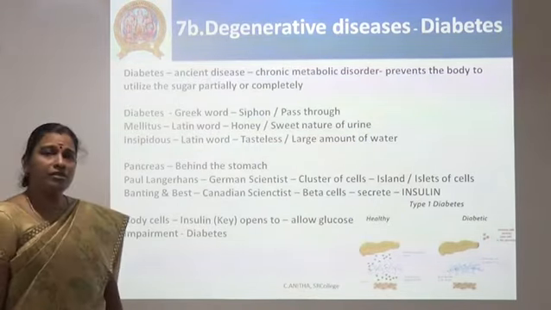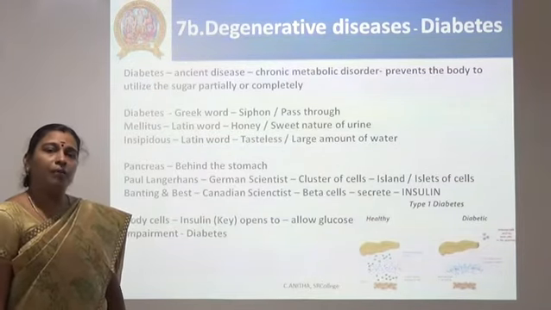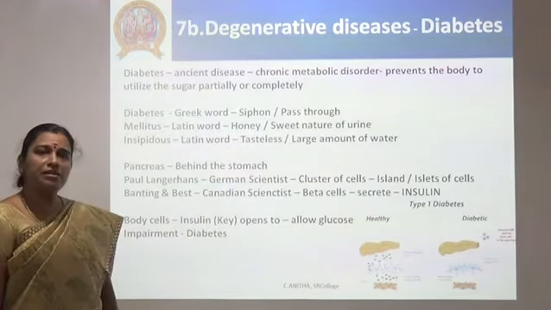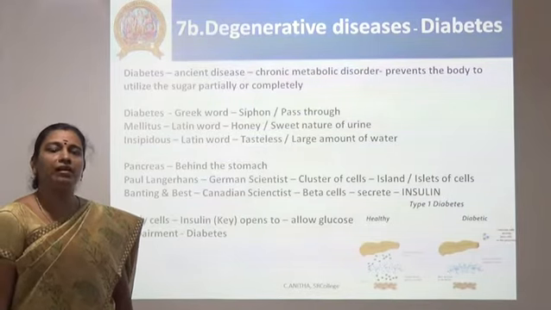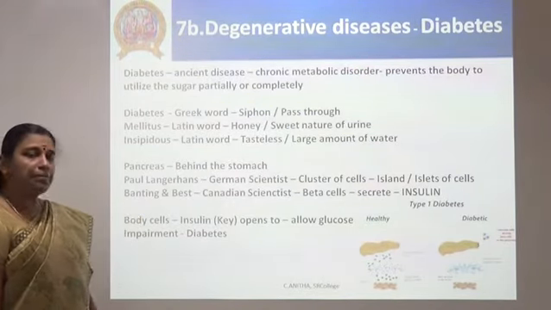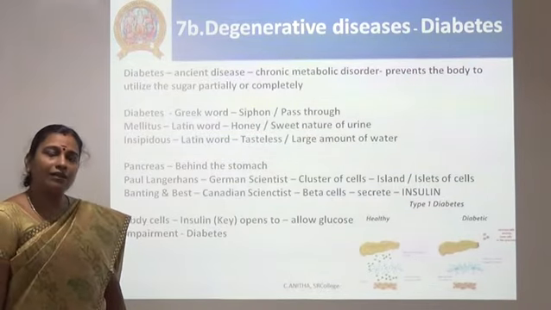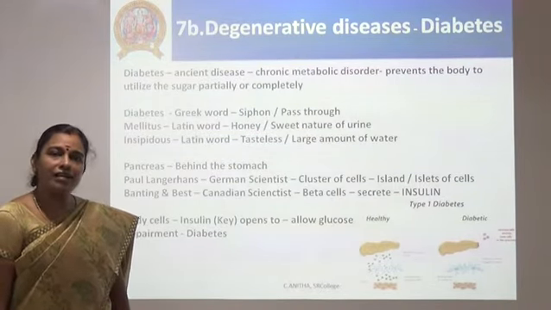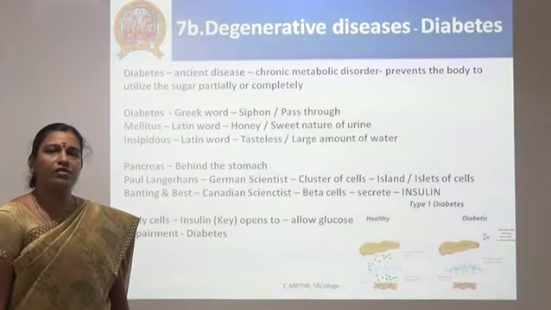Pancreas, the organ situated behind the stomach. Paul Langerhans, the German scientist, was the first one to find islands of cells in the pancreas. And later, Banting and Best, the Canadian scientists, concluded that the beta cells in the pancreas are responsible for secretion of insulin.